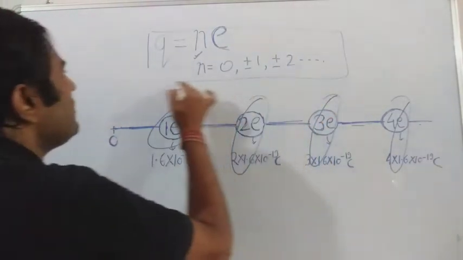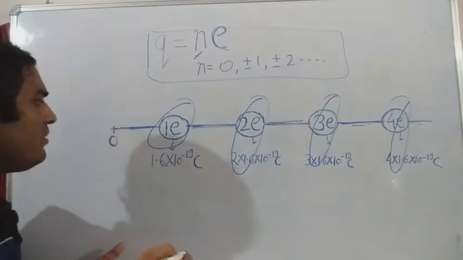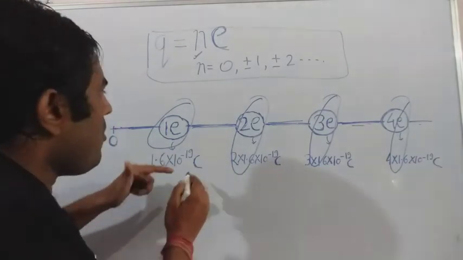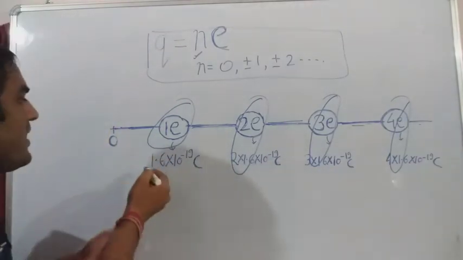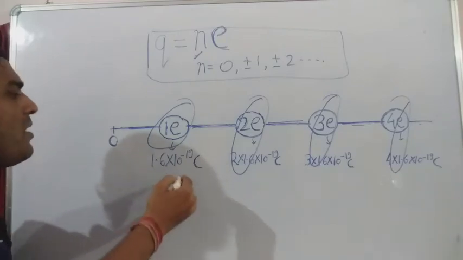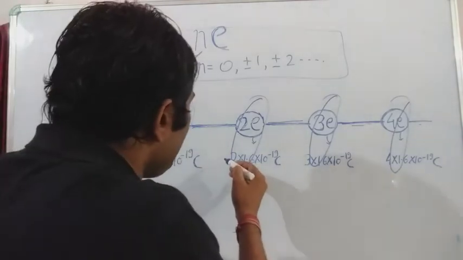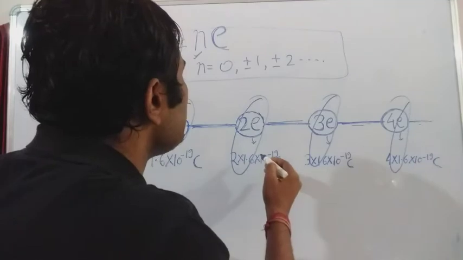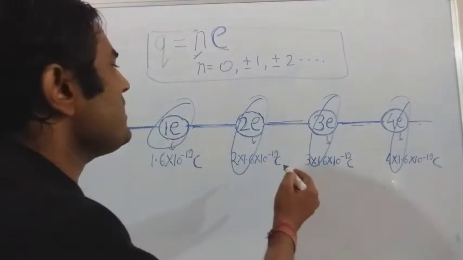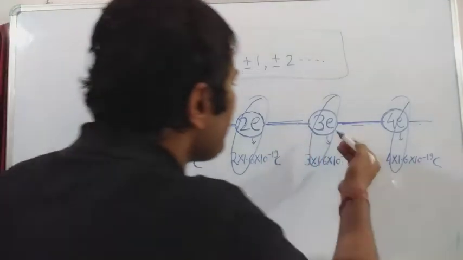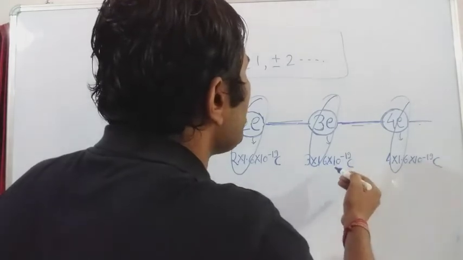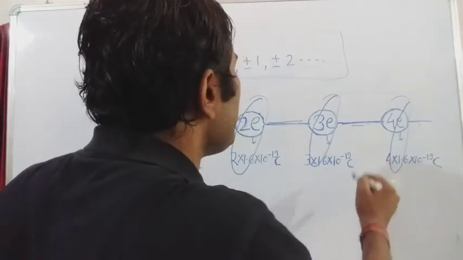Fine friends, it doesn't matter whether it's negative or positive, whether it's negative 1.6 into 10 to the power minus 19 coulomb, negative 2 into 1.6 into 10 to the power minus 19 coulomb, negative 3e, that's negative 3 into 1.6 into 10 to the power minus 19 coulomb.